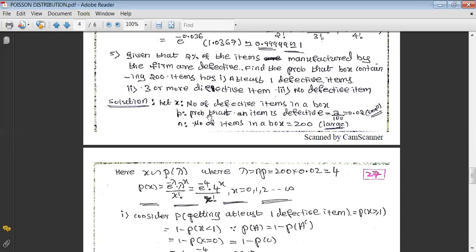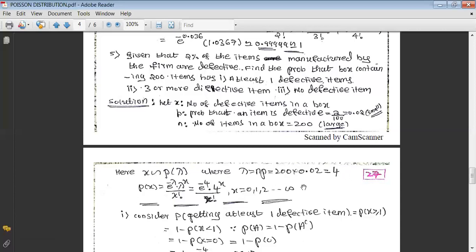Now the probability of success, that is p, is the probability that an item is defective. They have given that 2% of the items manufactured by the firm are defective. 2% means 2 by 100, that is 0.02. I can set it as small. And the number of items in a box, that is n, is 200, which is somewhat large. In this case, n is large and p is small. We can conclude that x follows a Poisson distribution with parameter lambda, where lambda is given by the product of n into p. n is 200 and p is 0.02. Its value is 4.